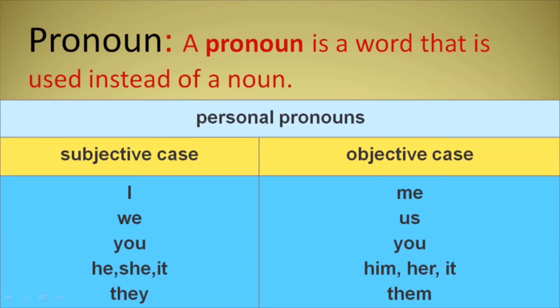So these are the personal pronouns, and once again I'm telling, if they are coming as a subject, as a doer, they have some different words. When they are referring to the people, they are referring towards a noun, the words are different, and when they come as an object, they have some different words.